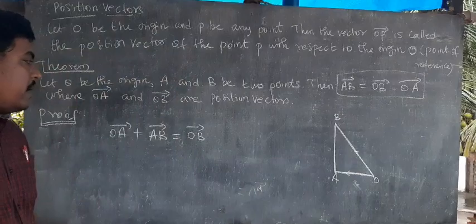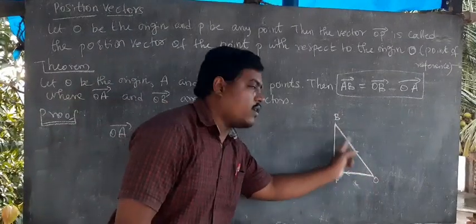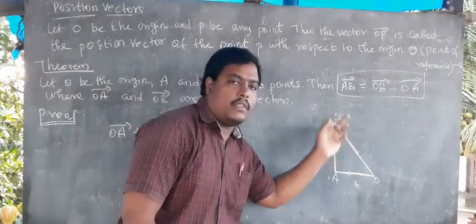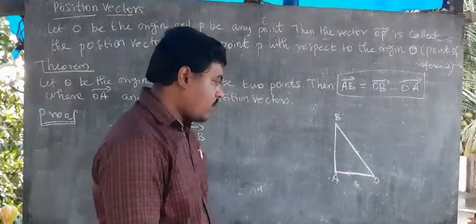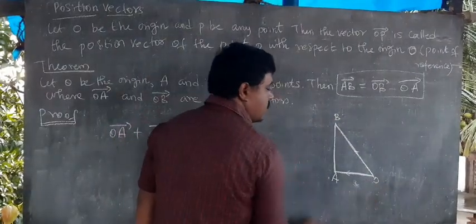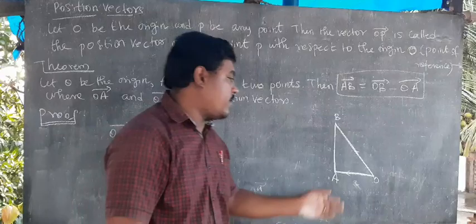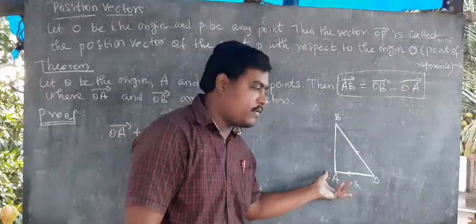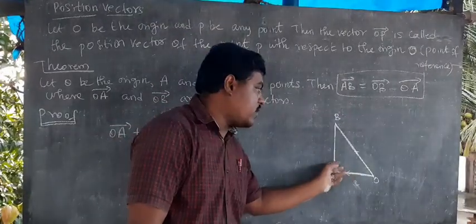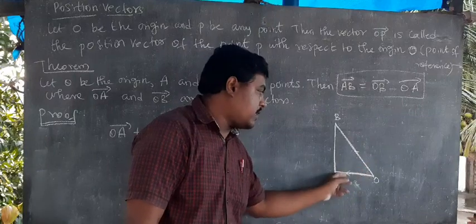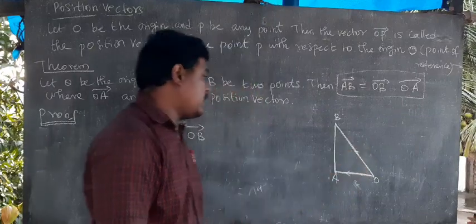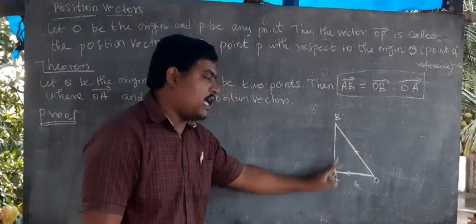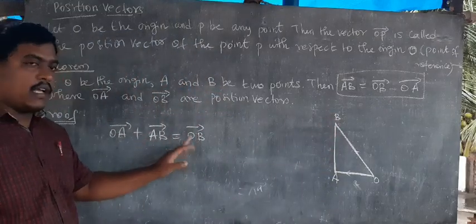These two sides we add, we are getting this equal to OB vector. Pythagoras theorem you already know. In 10th standard itself we have the Pythagoras theorem. Refer to that book. Right? These two sides equal the third side. The same thing: OA plus AB vector equals OB vector.